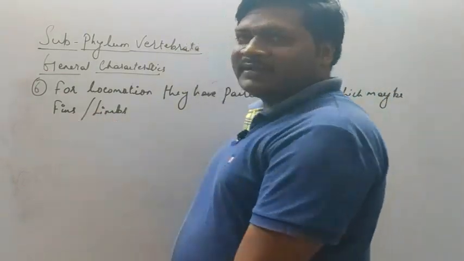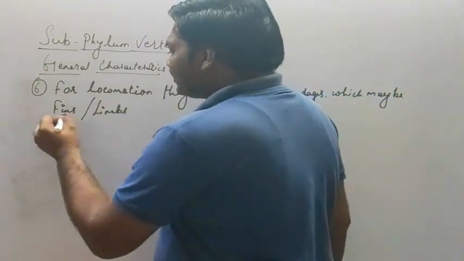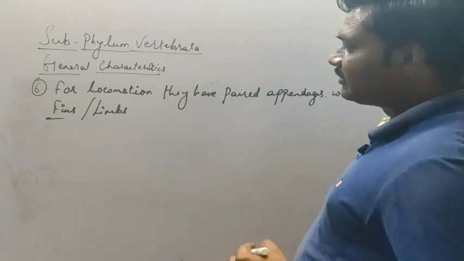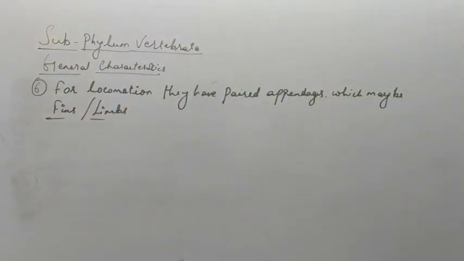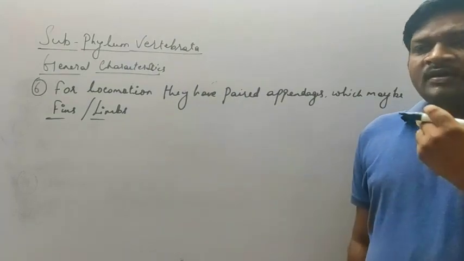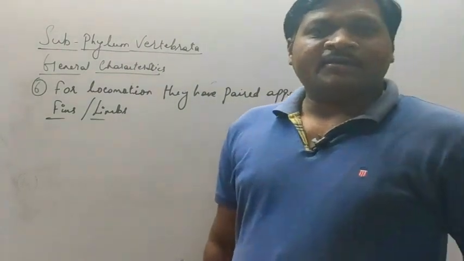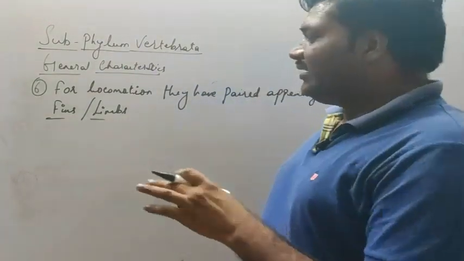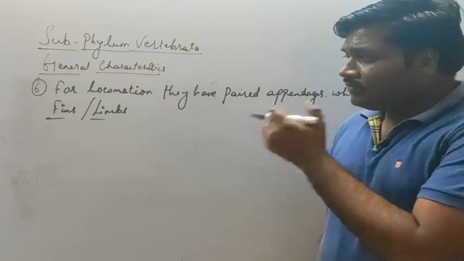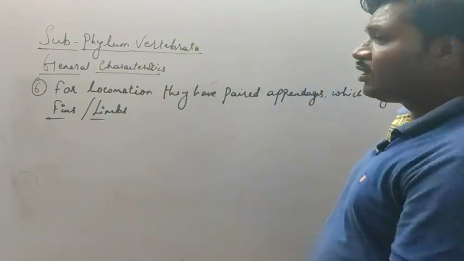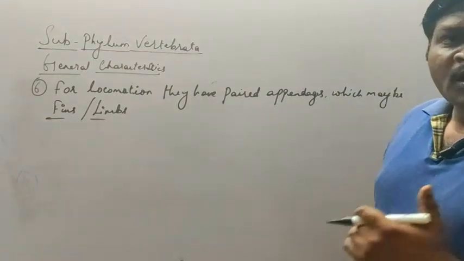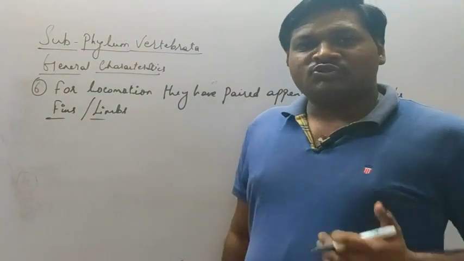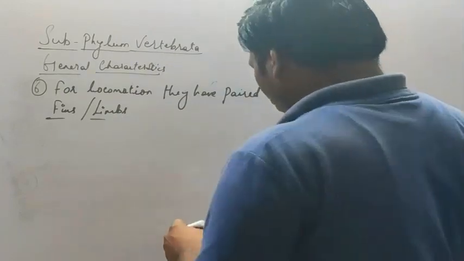And these paired appendages can be in the form of fins. In case of fishes, we can see the fins, and limbs in case of tetrapoda, that is the classes like amphibia, reptilia, then aves, and in case of mammalia, we can see the presence of paired limbs which are used for locomotion. And what is locomotion? Movement of an organism from one place to another place is called locomotion.